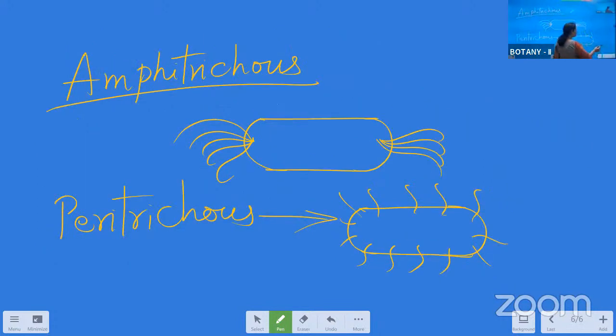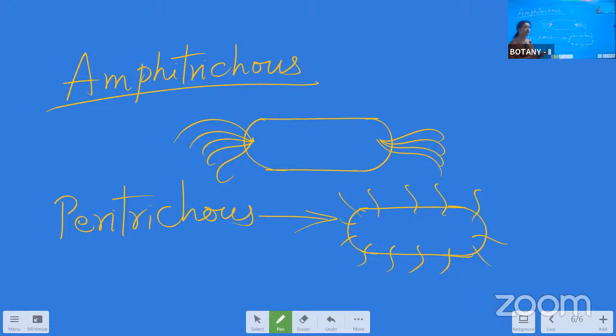And the fourth one is amphitrichous. Here, at both the poles, more than two flagella are present. That is amphitrichous. The last one is peritrichous. Peritrichous means all over the bacteria, flagella are equally distributed.